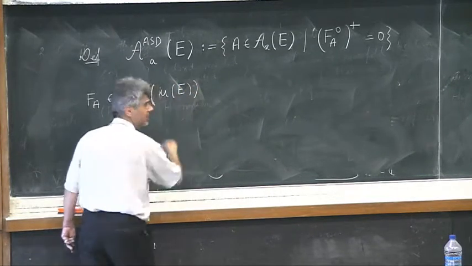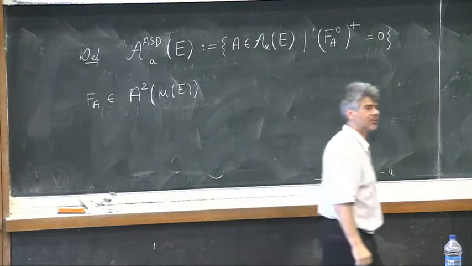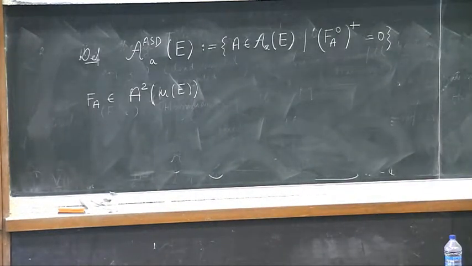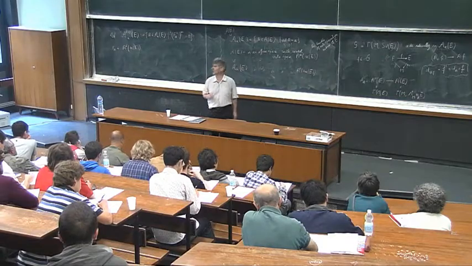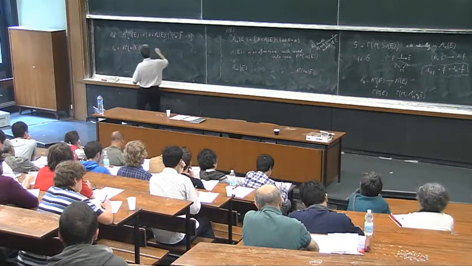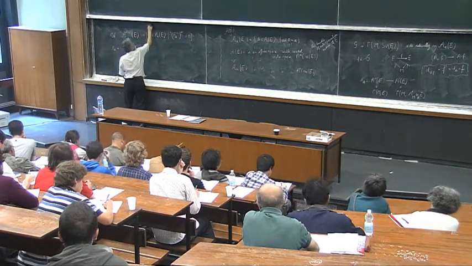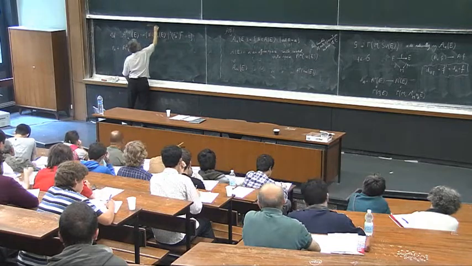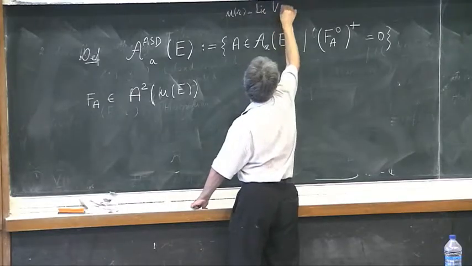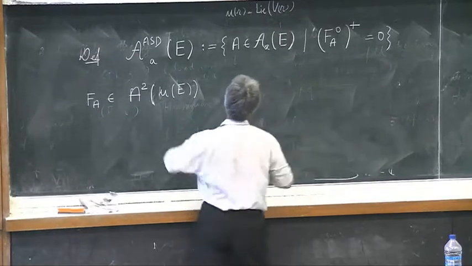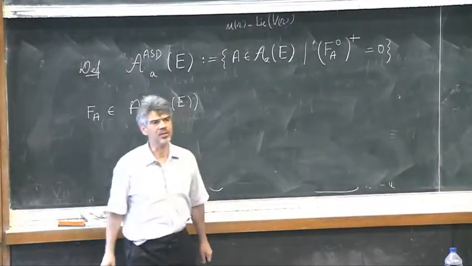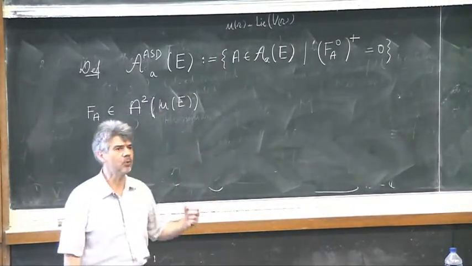Again, we see this bundle of anti-Hermitian endomorphisms. This notation, small u, recalls the notation from the Lie algebra. So small u(R) is the Lie algebra of the Lie group U(R), the unitary group.